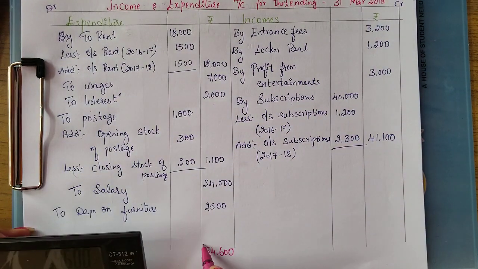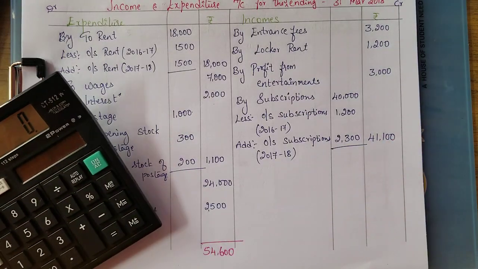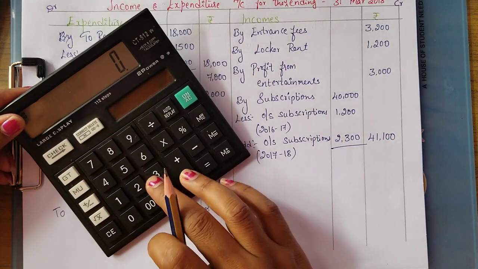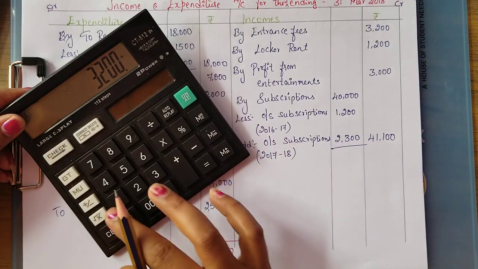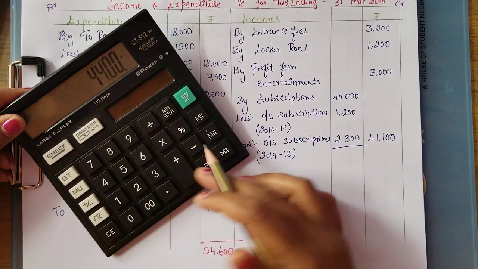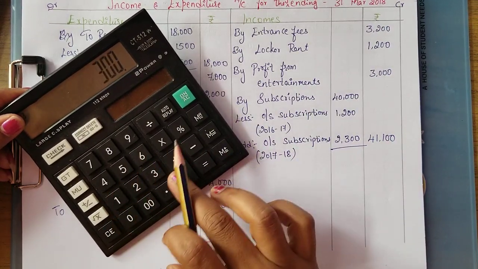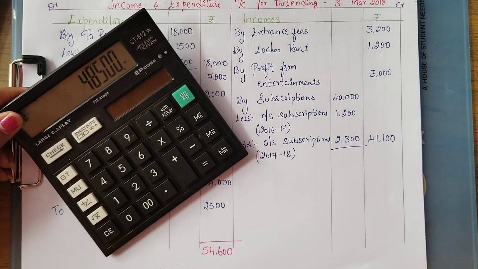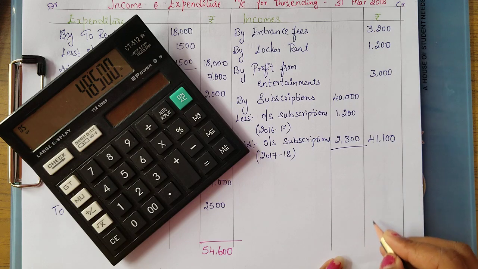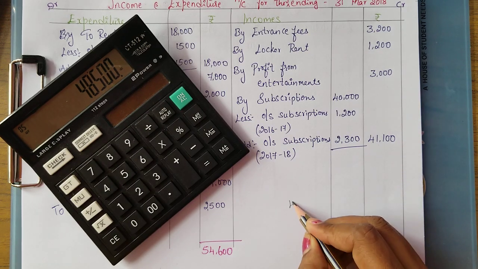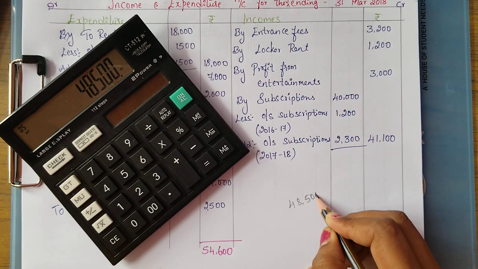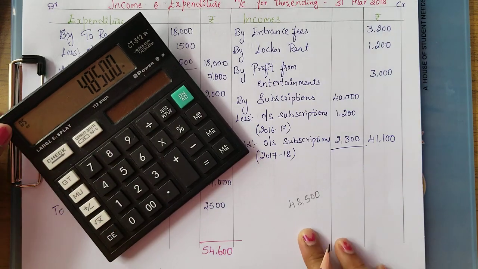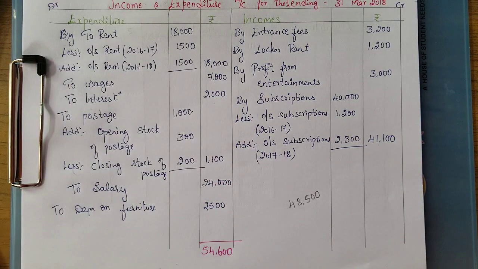54,600. Let me check the income side. 3,200 plus 1,200, 3,000 plus 41,100. So here we are getting a lesser amount, 48,500. So your expenditures are more than your incomes.